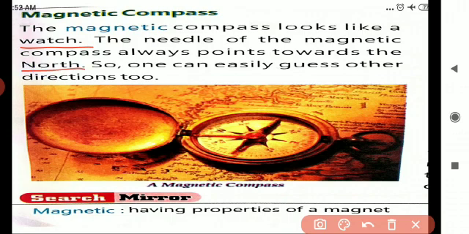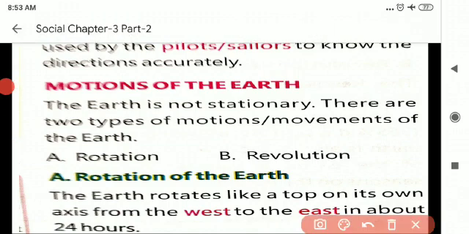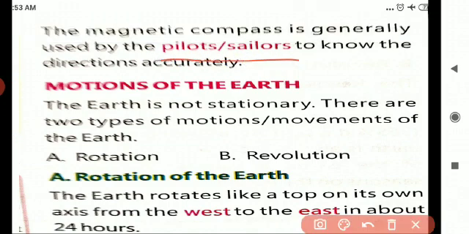What is this, children? Magnetic compass. It looks like a watch. The needle always points towards the north. With the help of this, one can easily guess other directions too. Magnetic means having properties of a magnet. Who will use this magnetic compass, children? Pilots and sailors. To know the directions, they will use this magnetic compass.